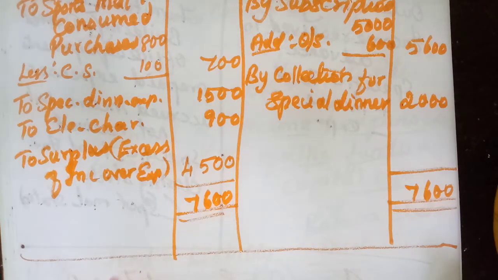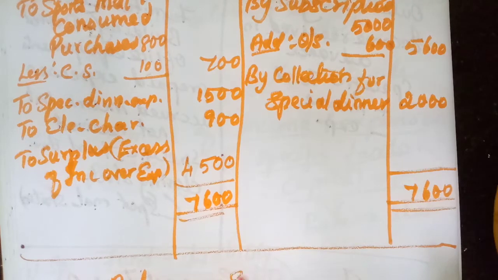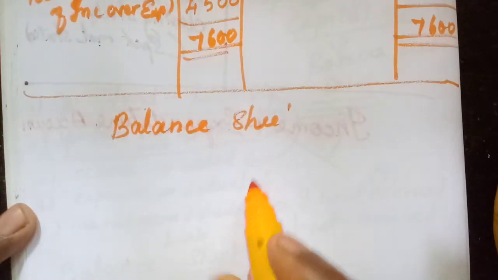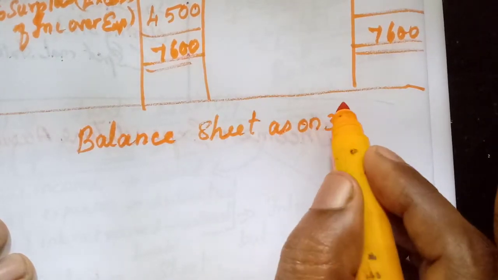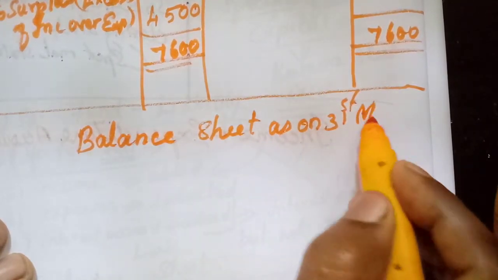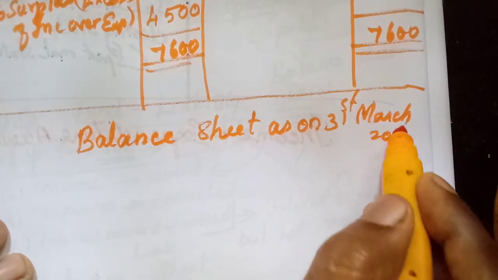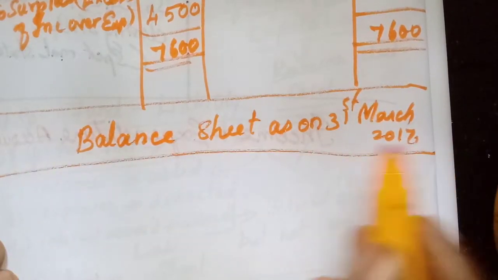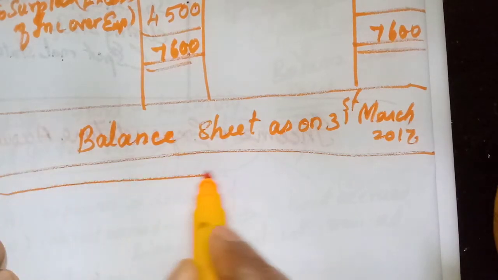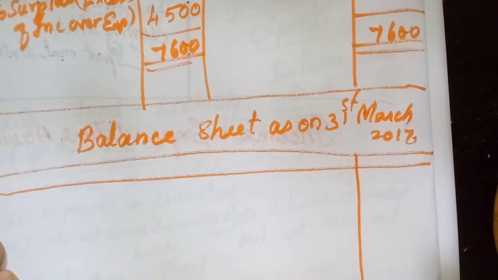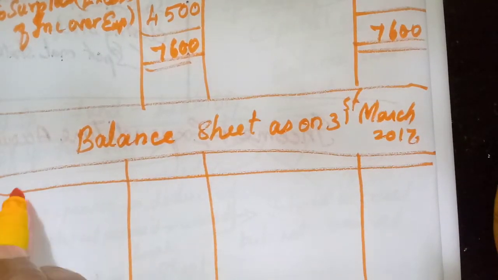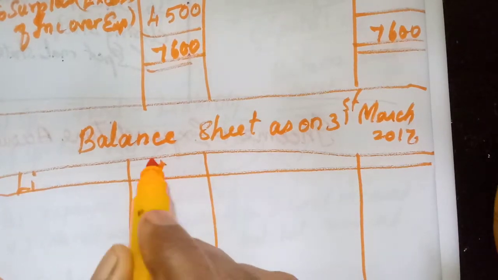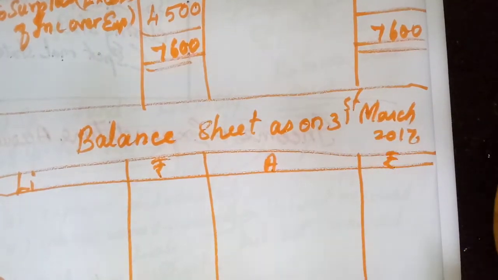Now we need to find out the balance sheet. Balance sheet as on 31st March 2017. Okay, this one liability rupees, assets rupees. You have to write fully.